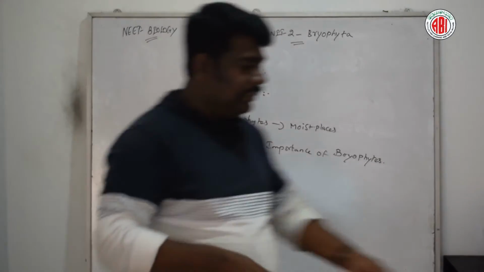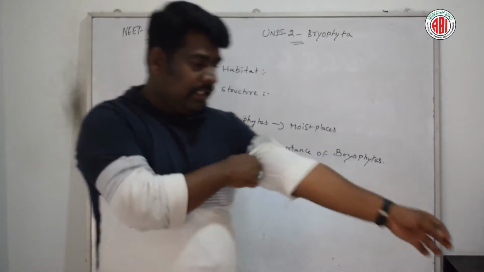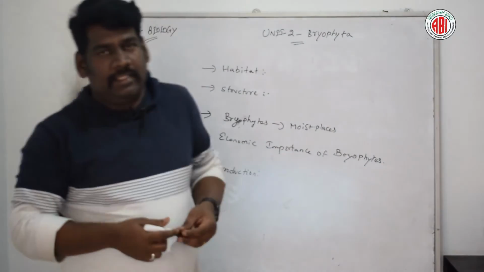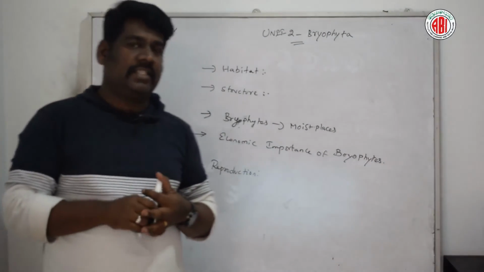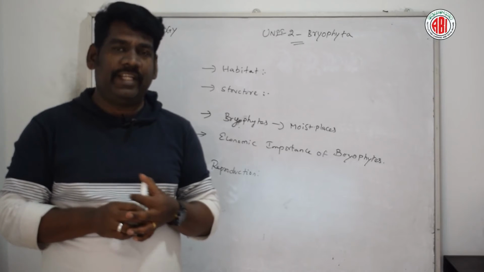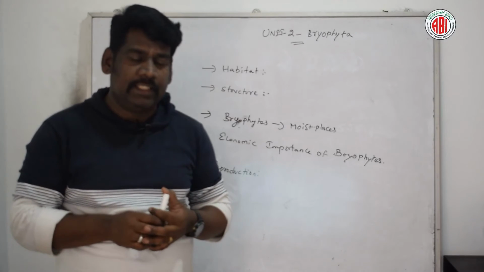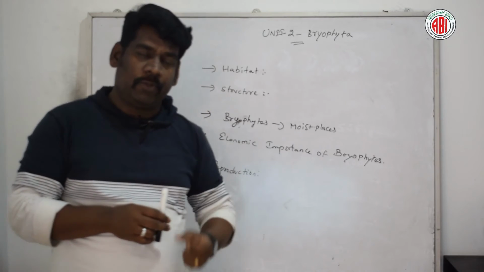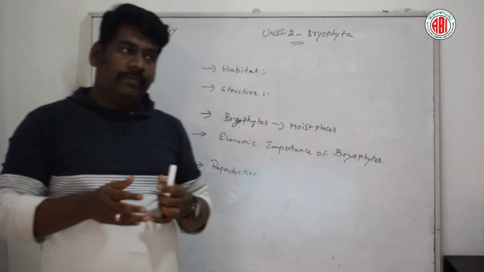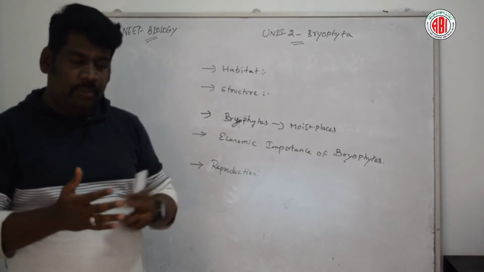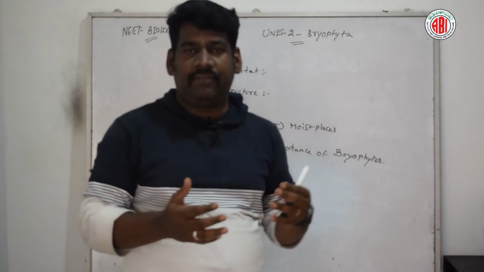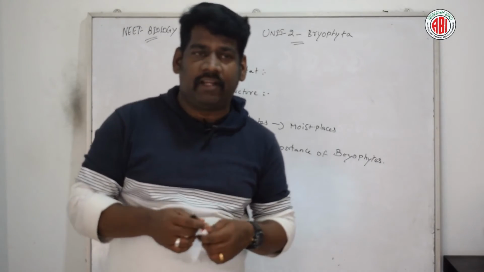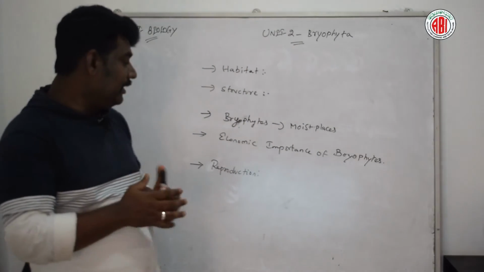Okay, so now let us talk about reproduction. As I said earlier about the thallus structure, they show two variation phases during the life cycle, the gametophytic phase and the sporophytic phase. These show the variation of reproduction in this particular organism. Let us talk about reproduction in detail.